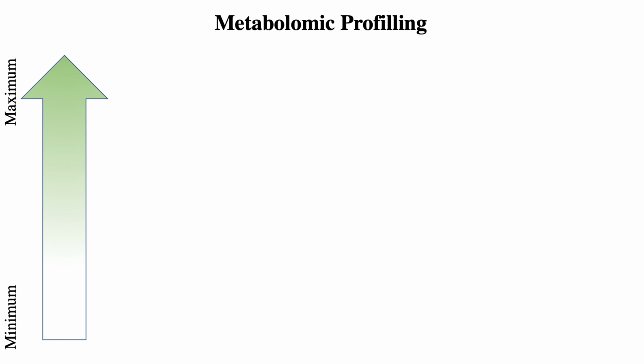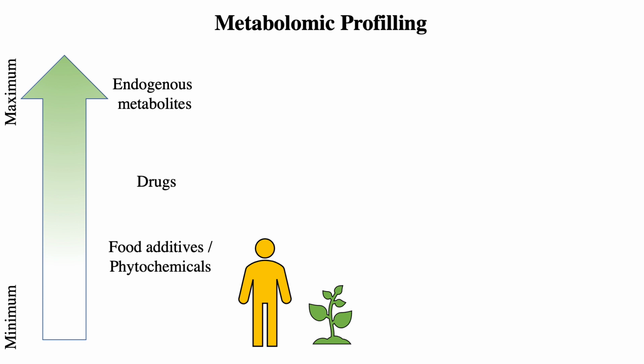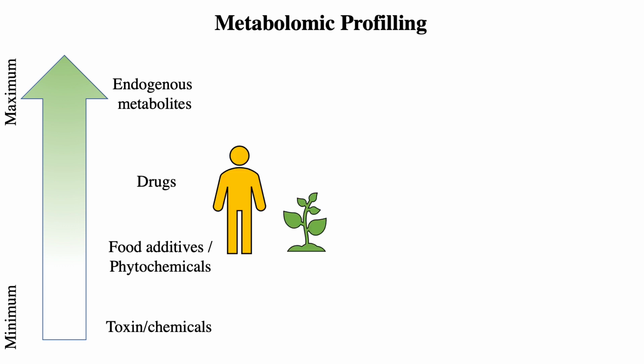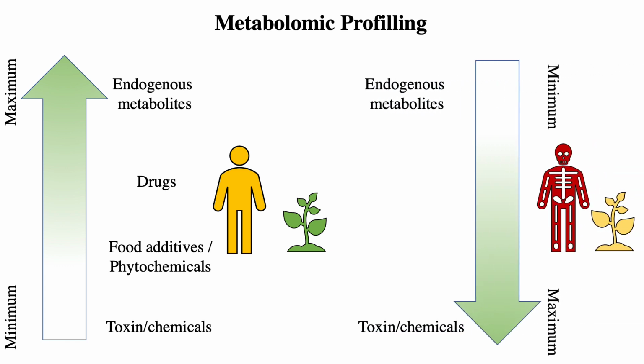To understand metabolomic profiling, let's have a look at this arrow. In a normal human being or a plant, the amount of endogenous metabolites would be higher, followed by drugs, food additives or phytochemicals in the case of plants, and toxins or chemicals. Whereas in a diseased or unhealthy organism, the situation can be reversed. For instance, the amount of toxic chemicals might have increased, which causes disease in the organism.